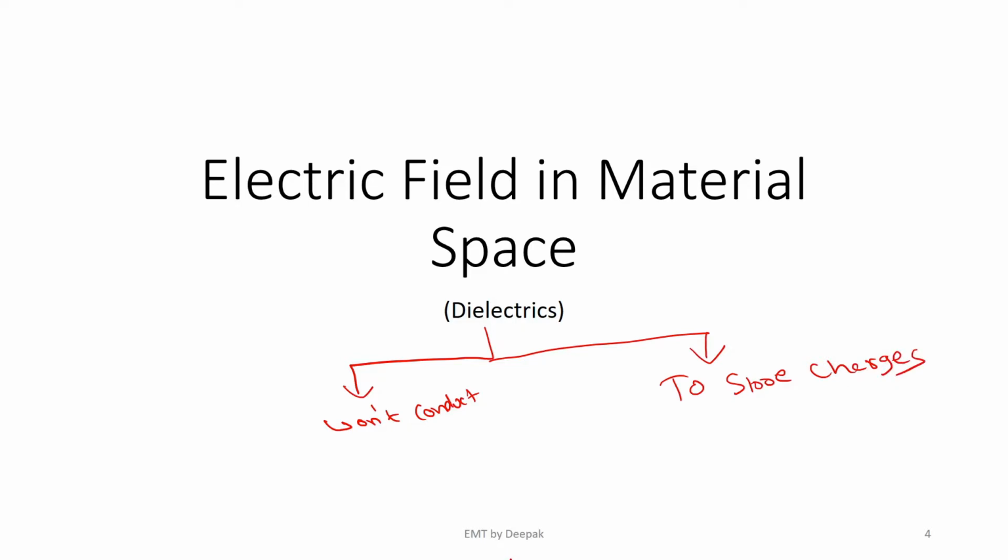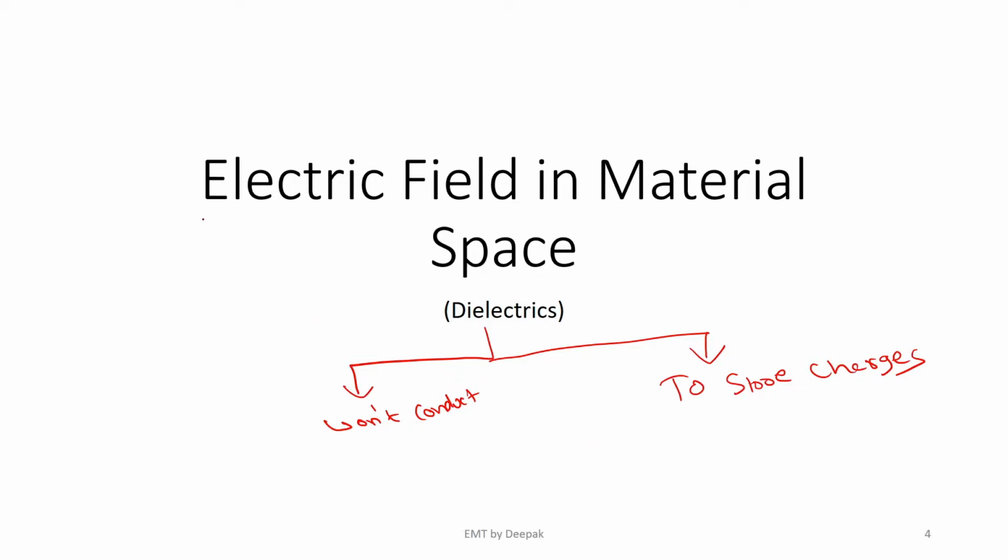Remember, conductors were used to conduct electricity, insulators were used to prevent electricity from flowing, whereas dielectrics are used to store charges. How these dielectrics help us in storing the charges will be cleared by the time we reach the end of this module.